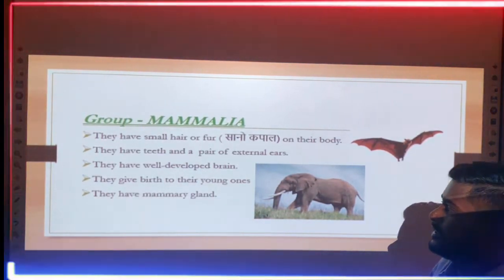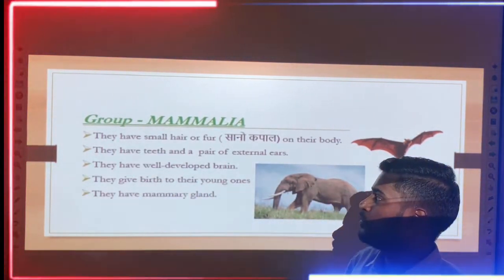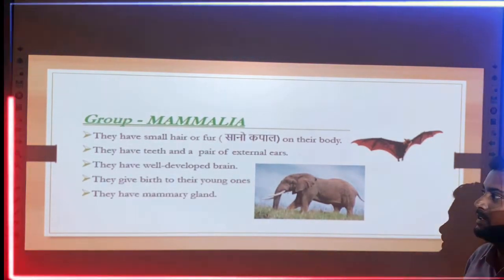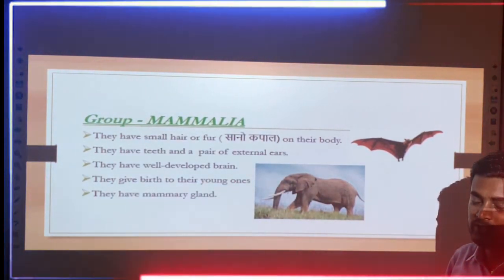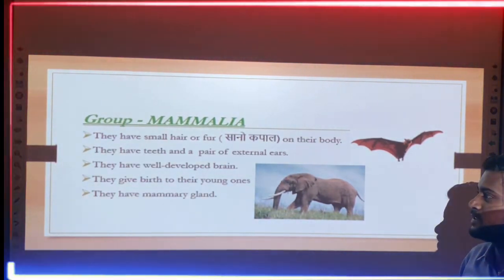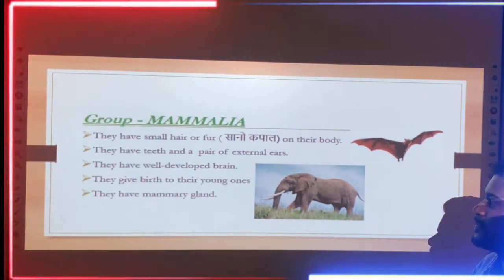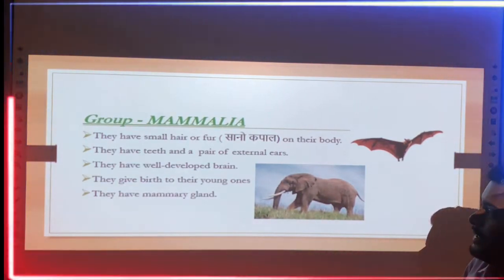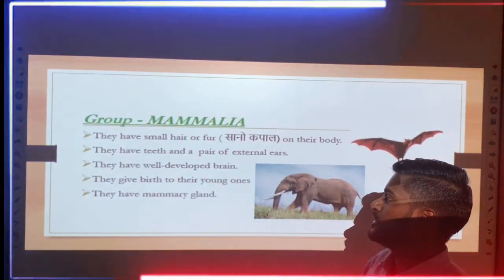And the third point is that they have a well developed brain. It means they have a memory gland which helps to get the knowledge of which things are present around them. And next, they give birth to their young ones.